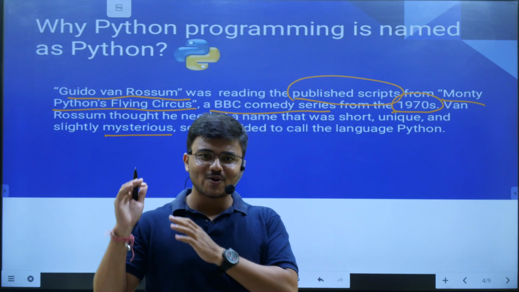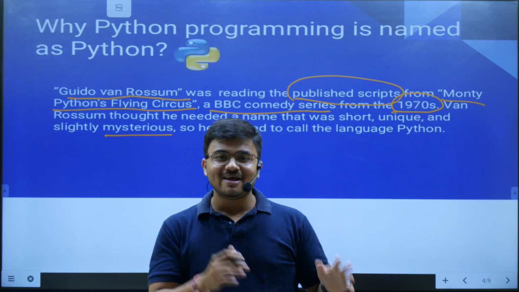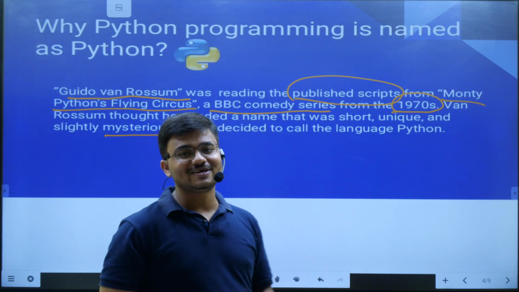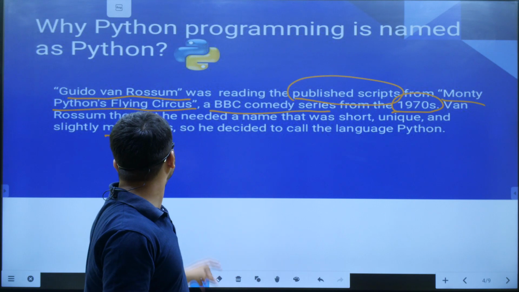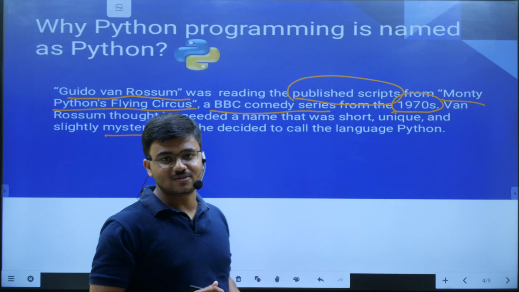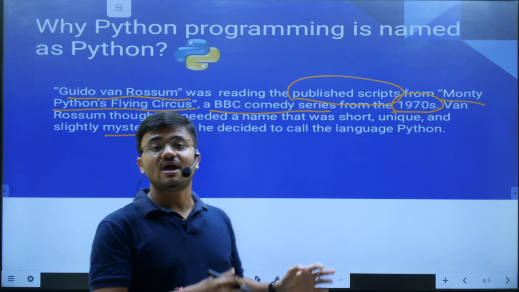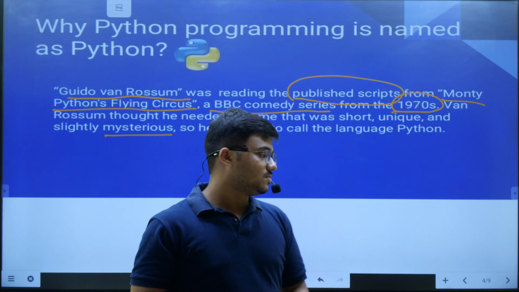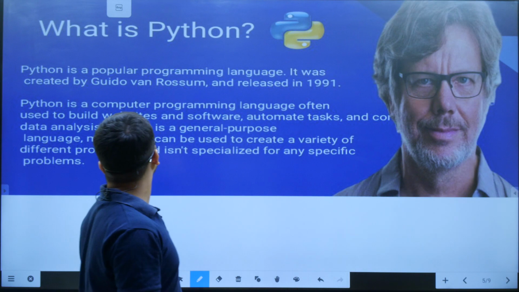Whenever we are thinking about Python, we have two things in our mind. One is the Python snake, and the next thing is our programming language. So this is due to this fantastic guy, Guido van Rossum, who named it as Python and was also the developer of our Python.